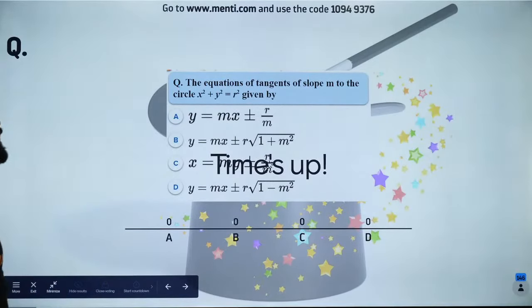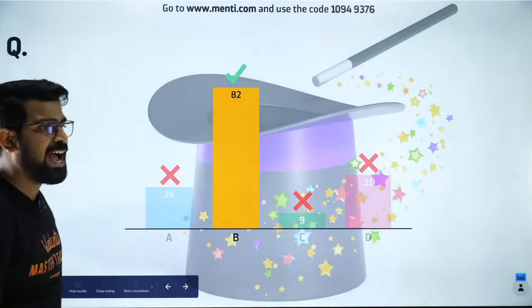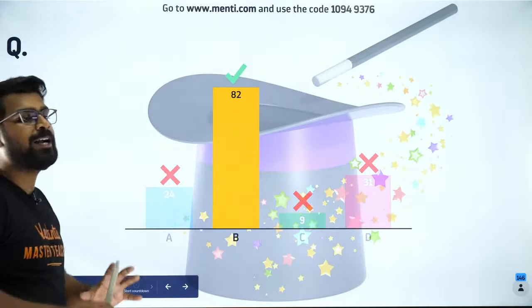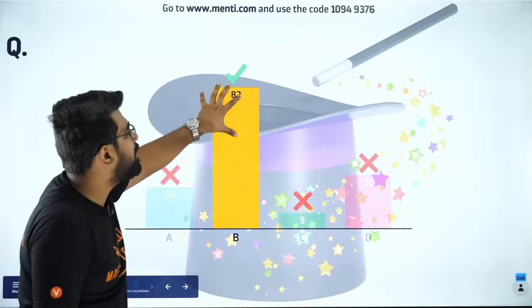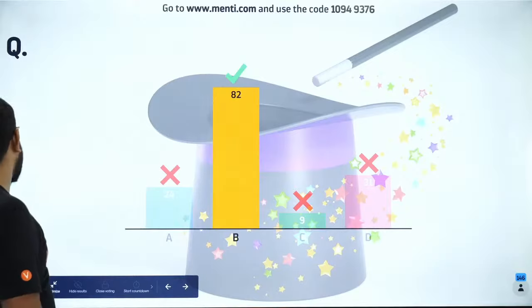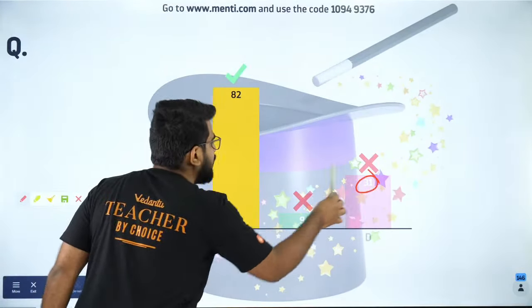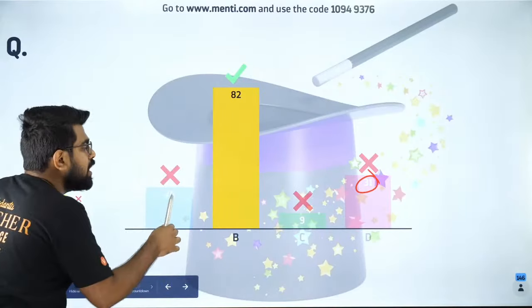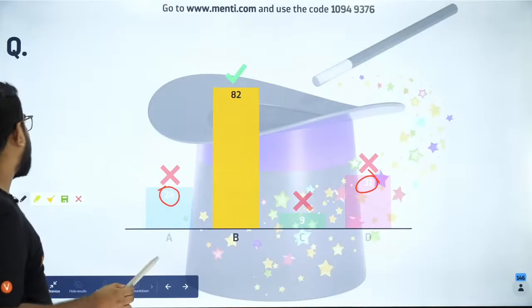Okay, so time is up. I hope you guys are all clear. So what did we have? We wanted to find the equation of tangent to a circle. 82 people were right. I'm surprised why the others do not know it. Why have 31 people gone wrong with option D? Why have 24 people chosen A? I'm not too sure, but guys, I will explain it.